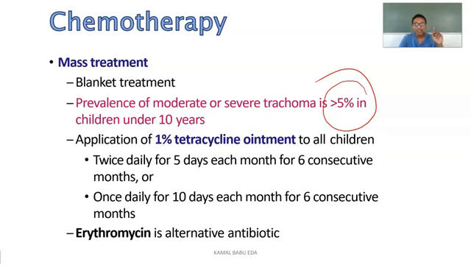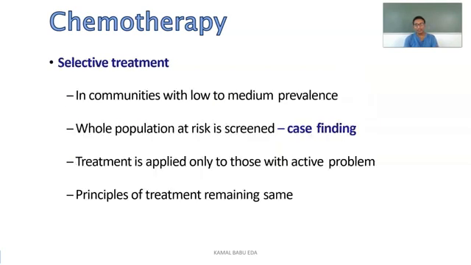Next one is application of 1% tetracycline ointment to all children: twice daily for 5 days, each month for 6 consecutive months. Twice daily for 5 days in every month. For how many months? For 6 months they are giving. Or once daily for 10 days, each month for 6 consecutive months. If the tetracycline ointment is unavailable, then you can go for the drug of choice, erythromycin.